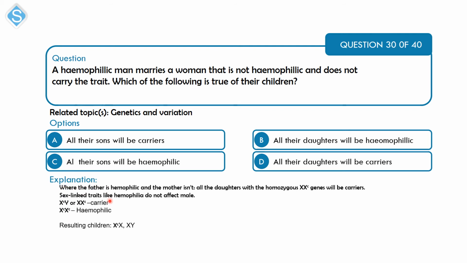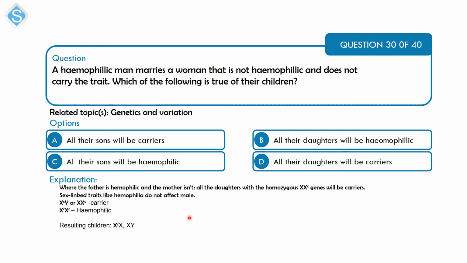Okay, so hemophilia is a sex-linked trait that is expressed in males. Now, if the father is hemophilic, that means he has the gene X^c Y, where X^c is the defective gene. Now, the mother is free, so the mother has the gene XX. Now, the resulting children from that union are going to be X^c X and XY. So the XY here is, of course, the gene for a normal male.